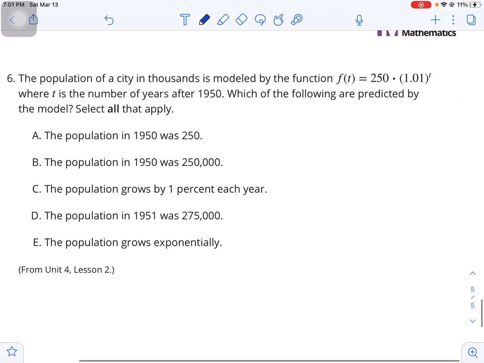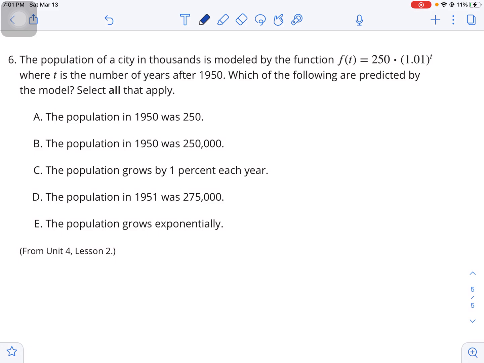The population of a city in thousands is modeled by the function f of t here, 250 times 1.01 raised to the t power, where t is the number of years after 1950. So which of the following are predicted by the model? Select all that apply. So is the population in 1950 was 250? Is that true?